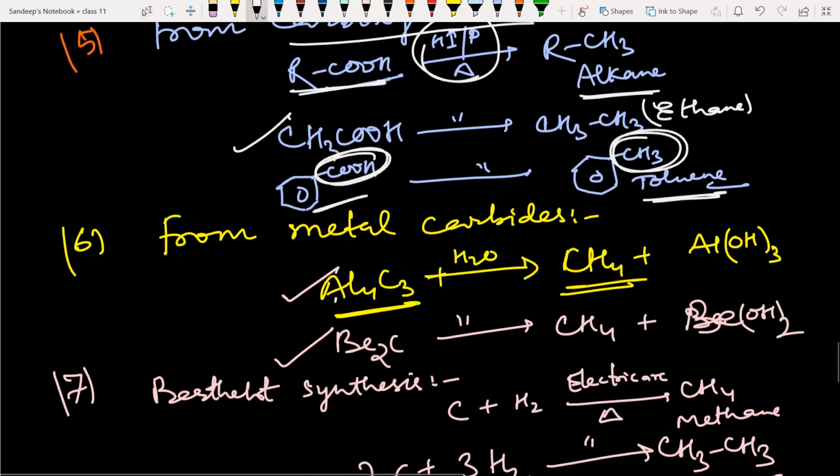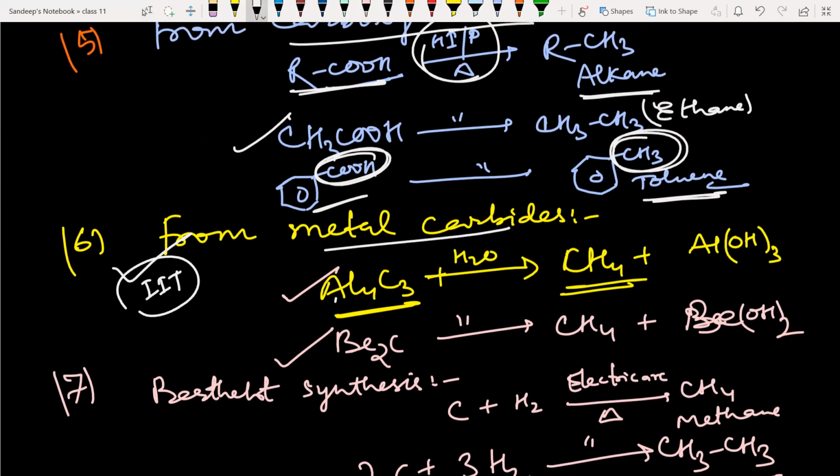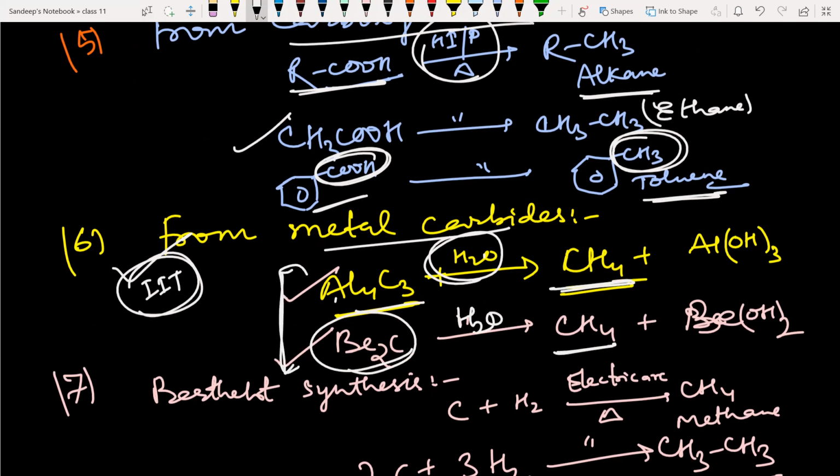Next reaction is from metal carbides. This has been asked in IIT, so keep this in mind, students. Aluminum carbide when treated with water will give you methane. Similarly, beryllium carbide when treated with water will give you methane. So a very, very important reaction. Aluminum carbide and beryllium carbide on treatment with water will give methane gas, one of the simplest organic compounds.